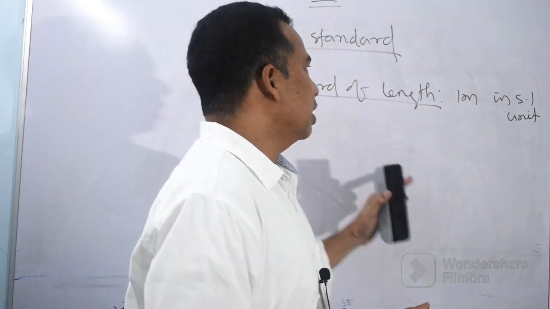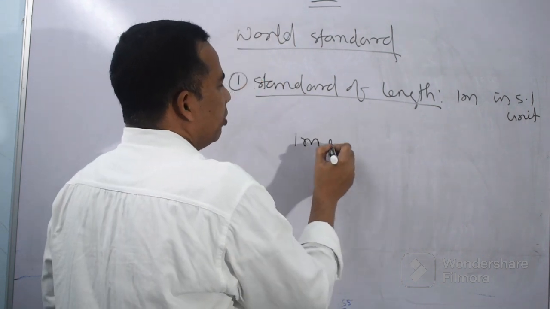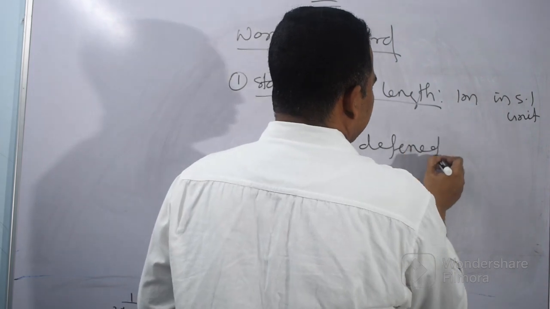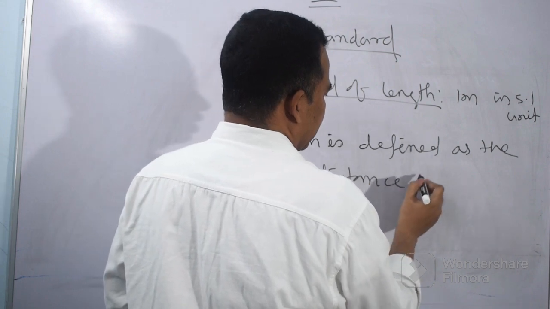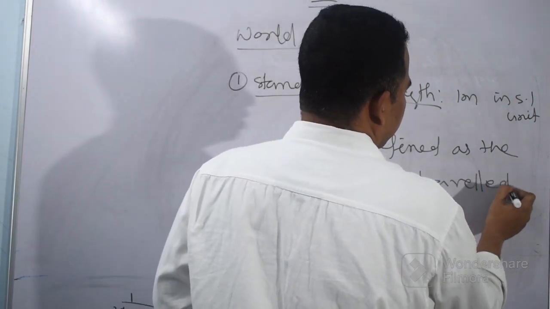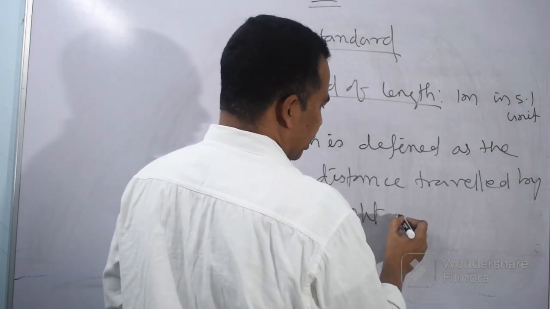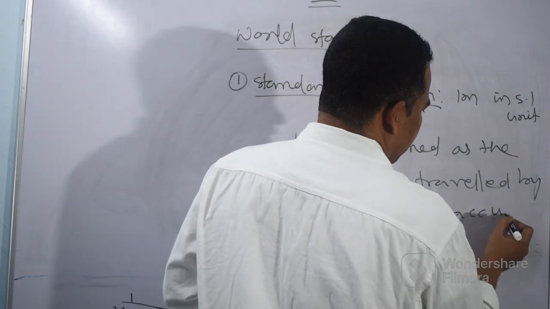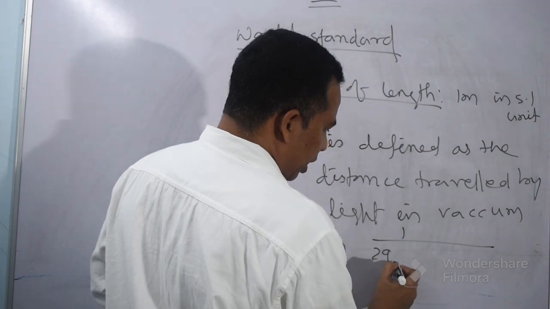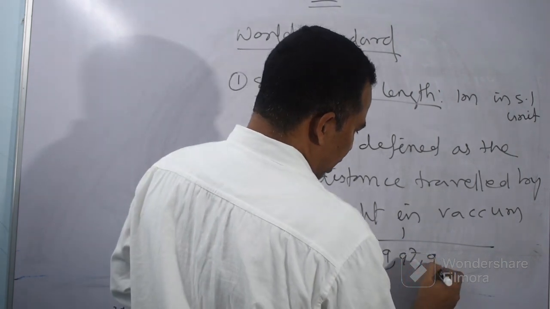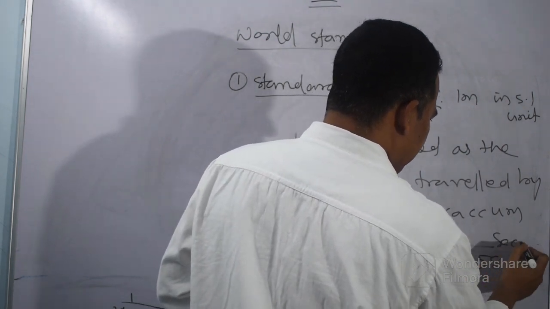Here I am going to tell you how the 1 meter was defined. 1 meter is defined as the distance travelled by light, which is one form of energy, in vacuum, in 1 by 29 crore 97 lakh 92,458 seconds.